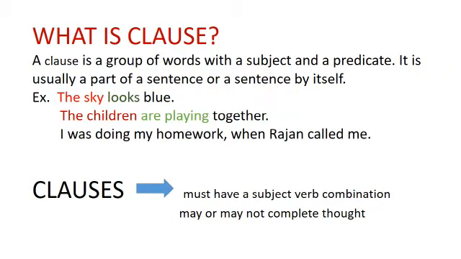A clause is a group of words with a subject and a predicate. It is usually a part of a sentence or a sentence by itself. Example: the sky looks blue. Here we have the subject, the sky. Looks blue is the predicate.